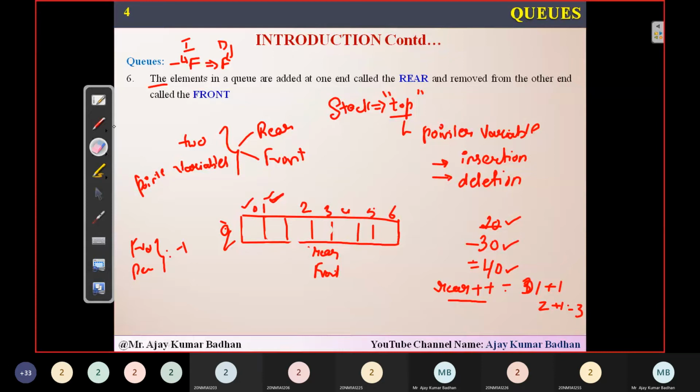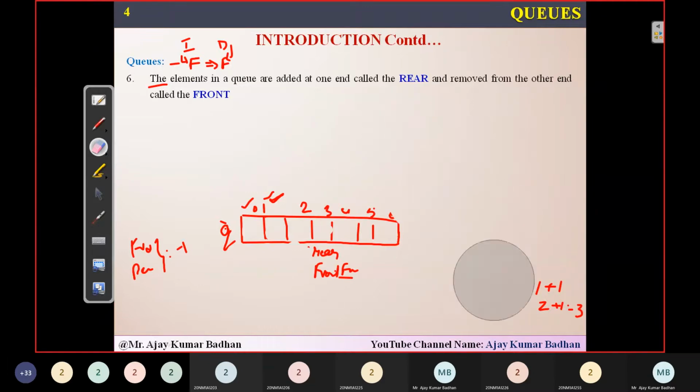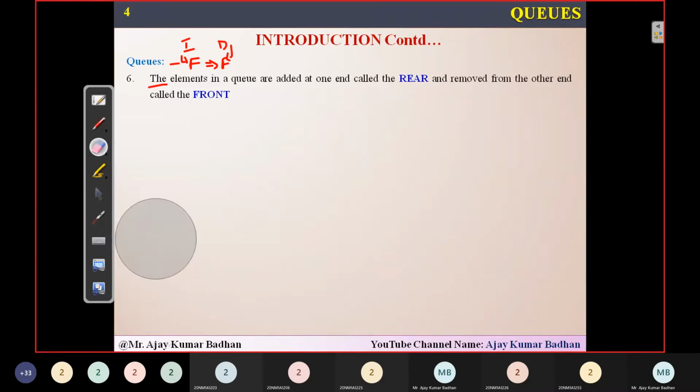And this front will be incremented forward. This is the way how exactly this works. Why are we using two variables in this particular scenario? One variable is used to delete the elements and another variable is used to insert the elements. So which variable is used to delete? Front. Front is the variable which is used for deleting the elements.